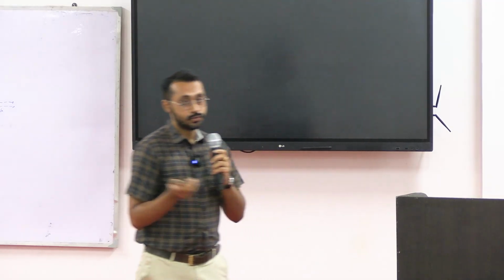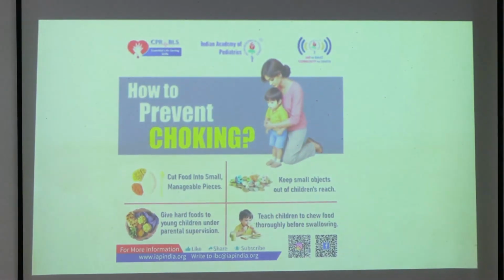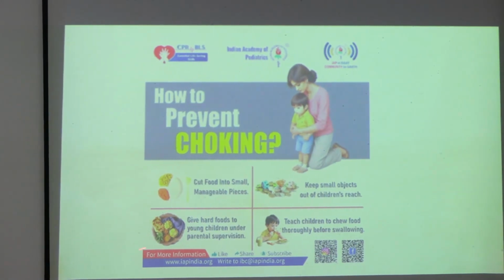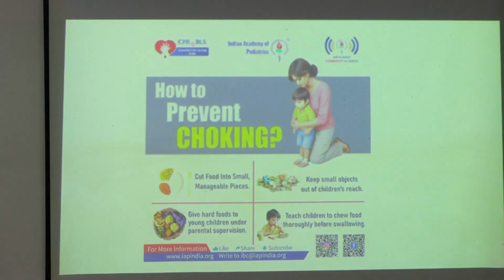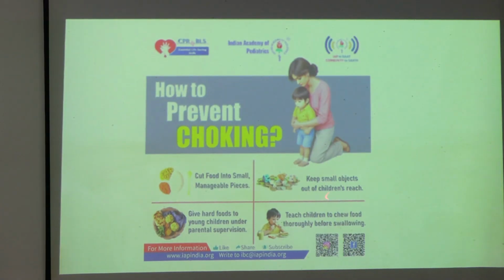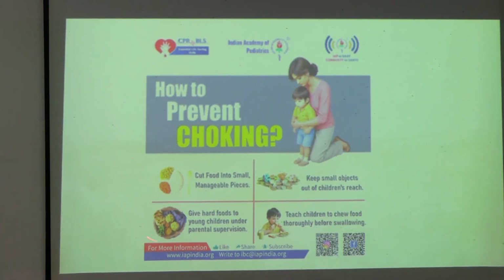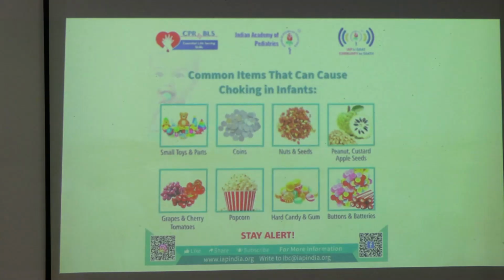So how do we prevent choking in children? In children, mostly the thing is food. So we cut food into small manageable pieces, give hard foods to young children under parental supervision, keep small objects out of children's reach, and teach children how to chew food properly before swallowing.